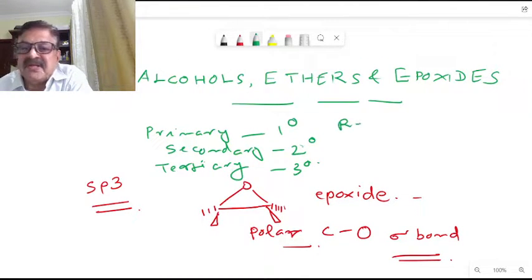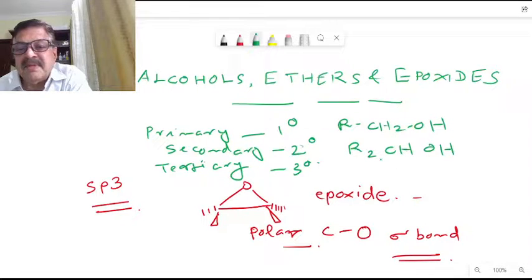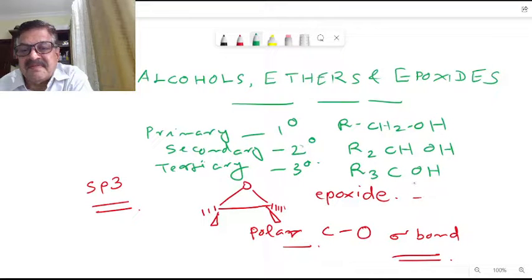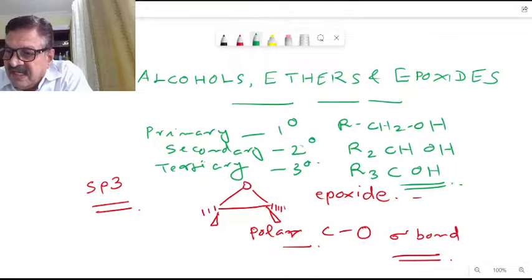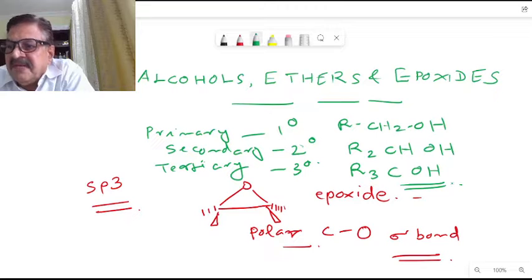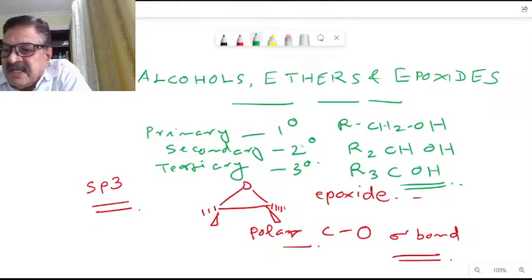Primary will be represented as RCH2OH. Correct? Now secondary will be R2CHOH, where two R groups are there. Then tertiary will be R3COH. These are the classifications here. The OH group is linked to a carbon atom which is sp3 hybridized. The classification is based on the number of carbon atoms bonded to the carbon with the OH group, so primary, secondary, tertiary, etc.